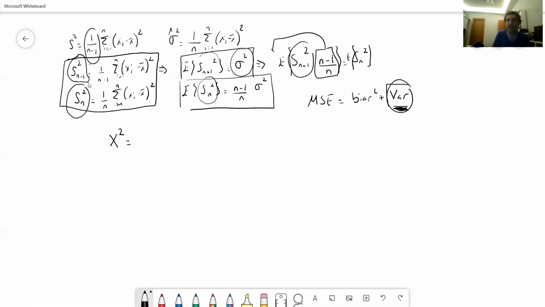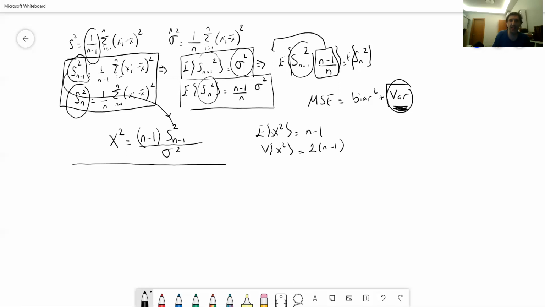We define the chi-square random variable X squared as n minus 1 times S squared n minus 1, where in the lecture we simply wrote S squared to denote the sample variance, divided by the population variance. We have seen in the lecture that the expected value of this chi-square random variable is n minus 1, and its variance is 2 times n minus 1.